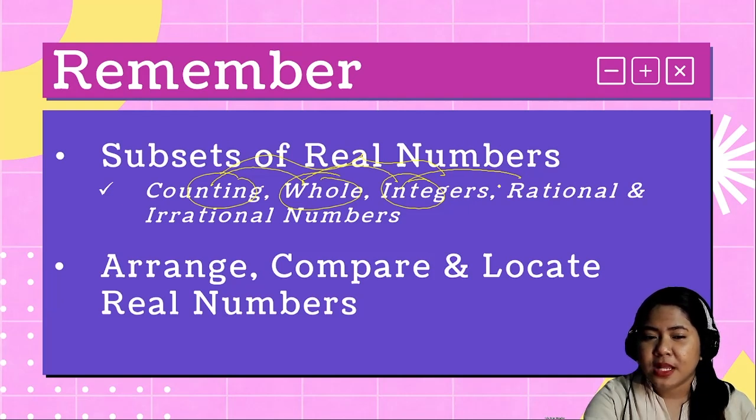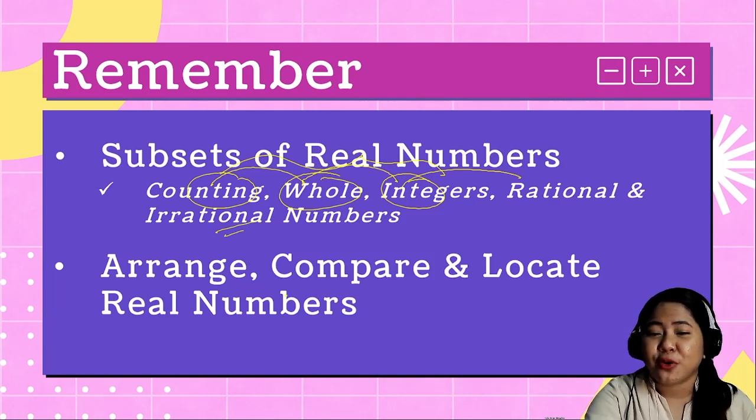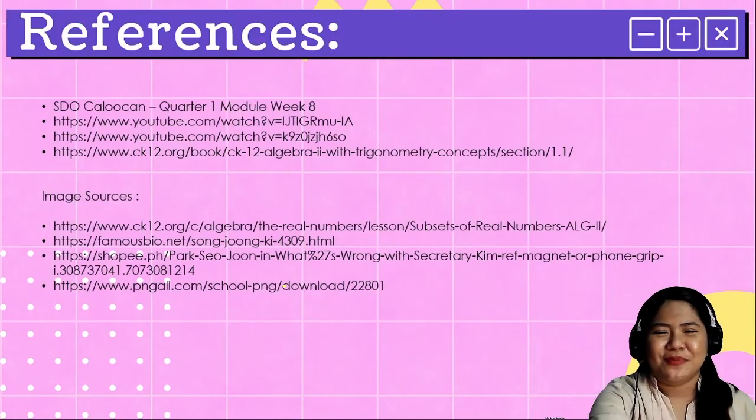Not all rational are integers. Not all integers are whole. Not all whole are counting. It's going from left to right. And of course, we also learned how to arrange, compare, and locate real numbers.